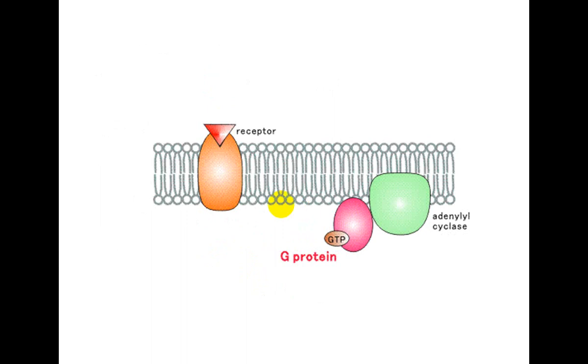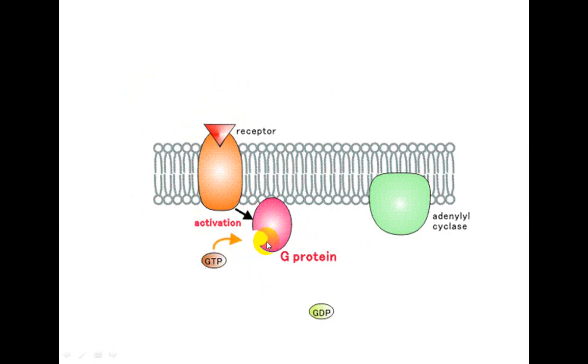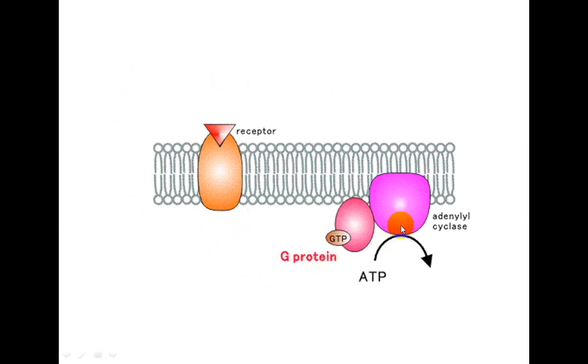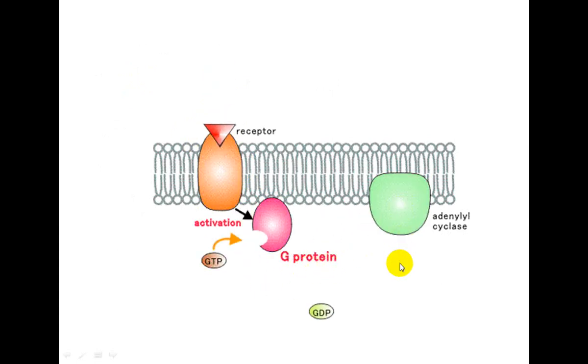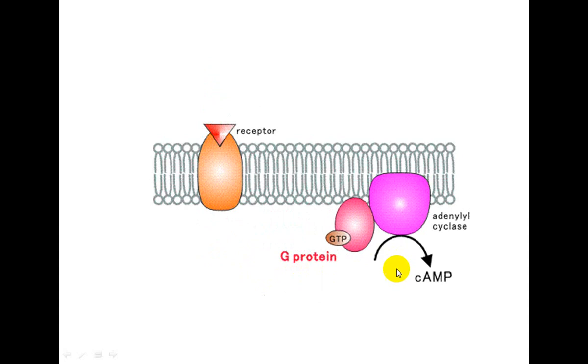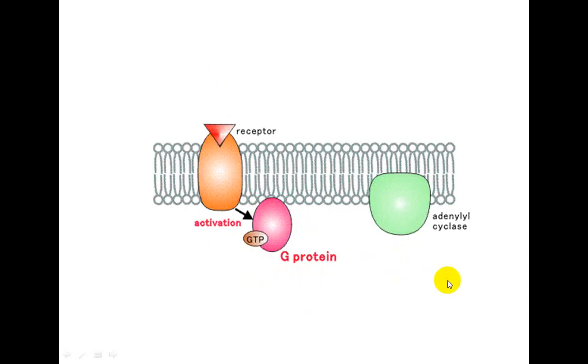So here the receptor recognizes the ligand, and this is a hormone. When it binds, this activation of GPCR occurs, and alpha GTP can activate this adenylate cyclase, which forms the cAMP.